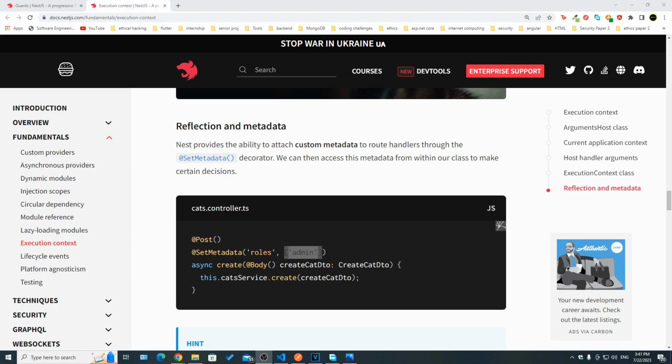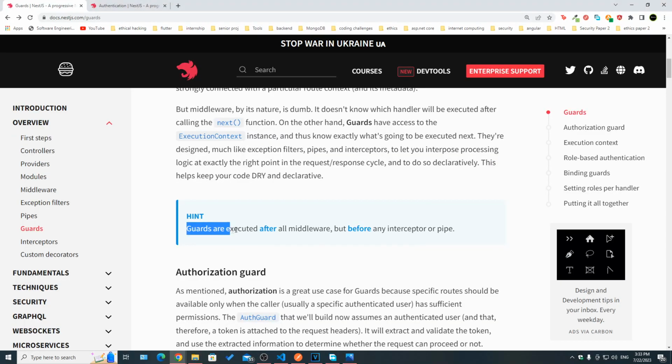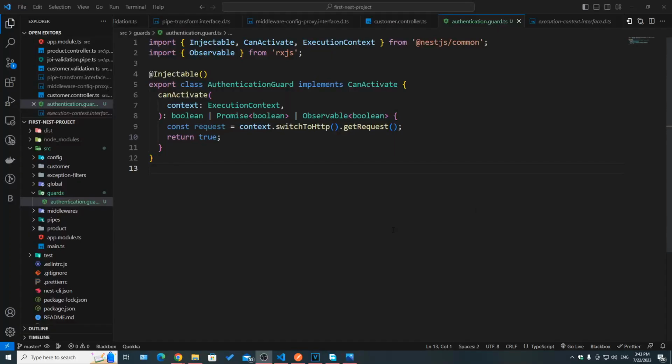It's also important to know that guards are executed after all middlewares. We've talked about middlewares and how to create them in episode 5, but before any interceptor and pipe. And we've seen what pipes are in the last episode and how to use them to validate requests, validate data or the shape of a request. Now that we understand the role of guards, let's see how we can actually implement our first guard.